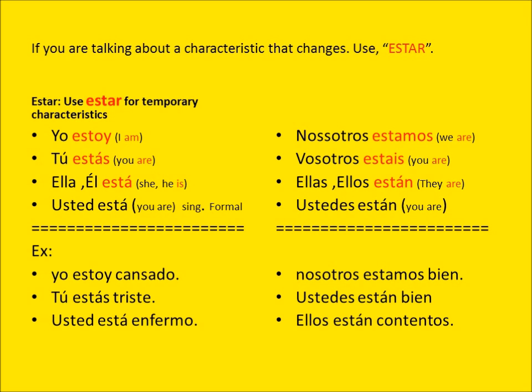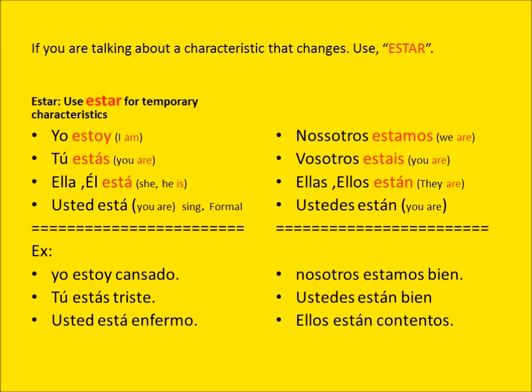You are going to use the verb estar, meaning to be, when you want to talk about something that is temporary. You want to talk about a temporary characteristic. So let's go over the verb and then let's see the examples. Yo estoy, I am.